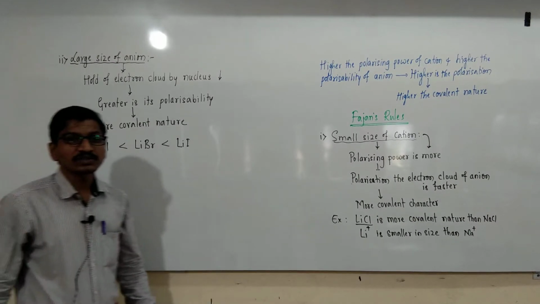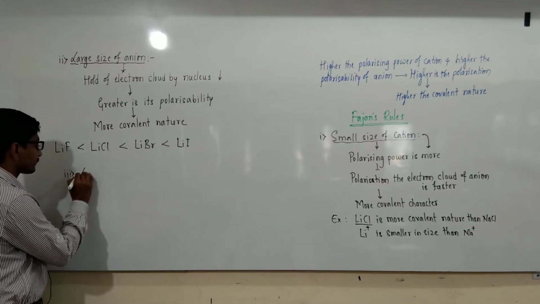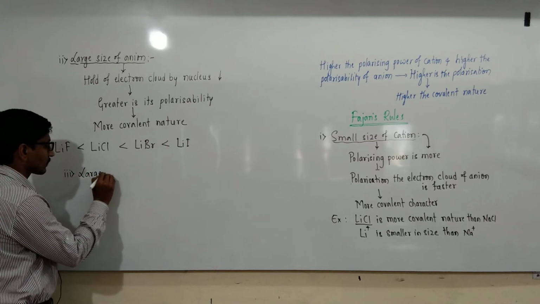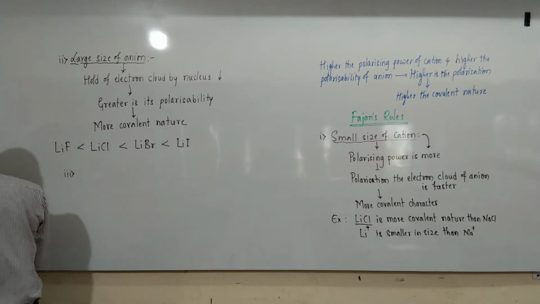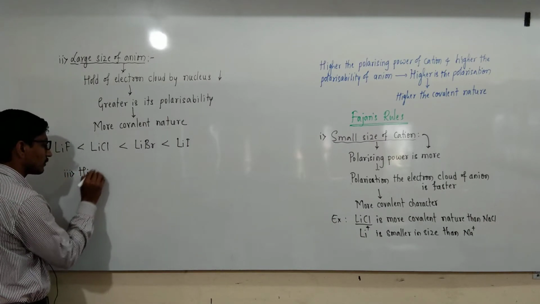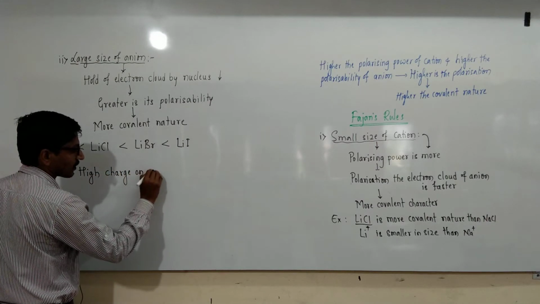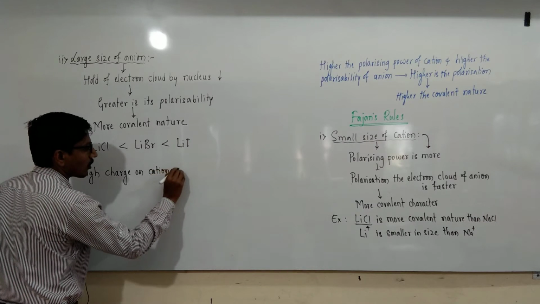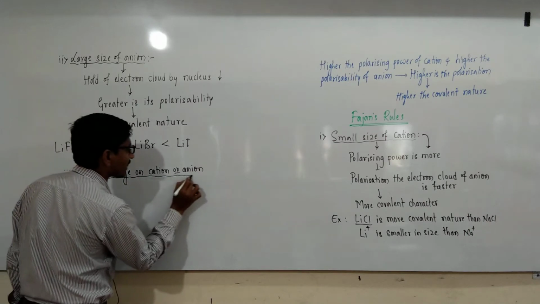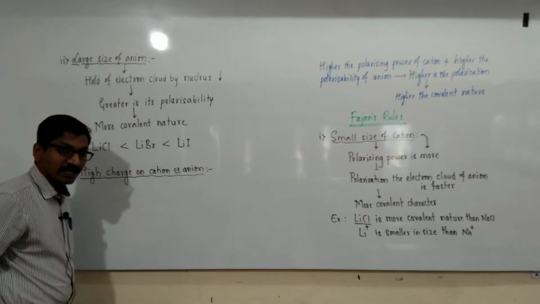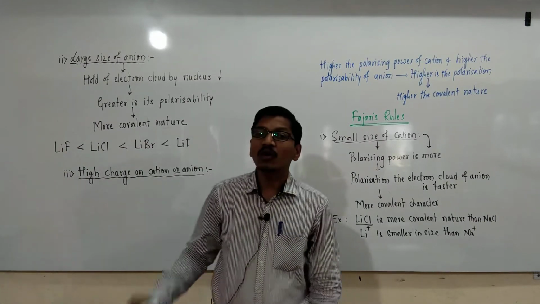Then the third one is large charge on cation or anion, high charge on cation or anion or both. In the case of ionic compounds, we explained low charge on cation or anion.